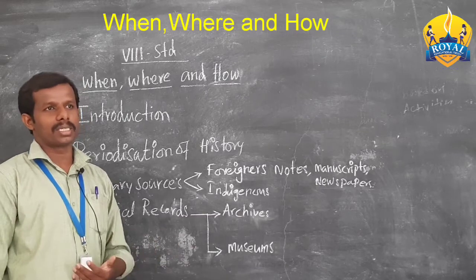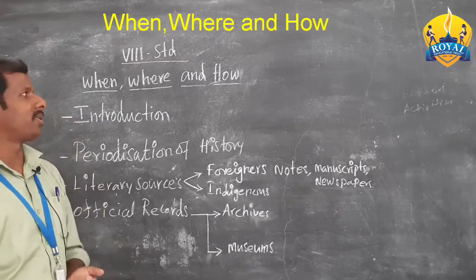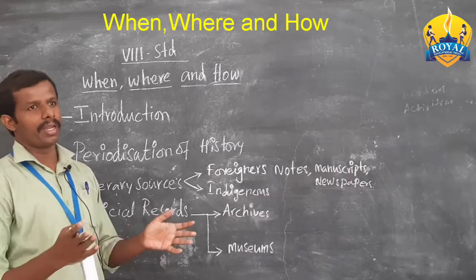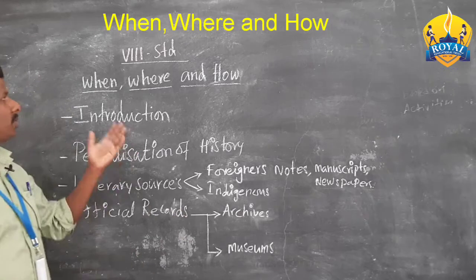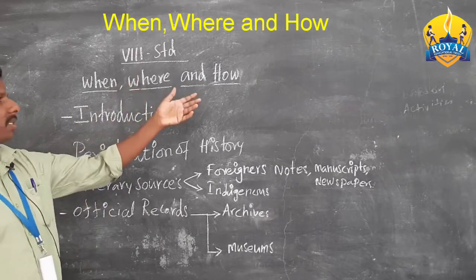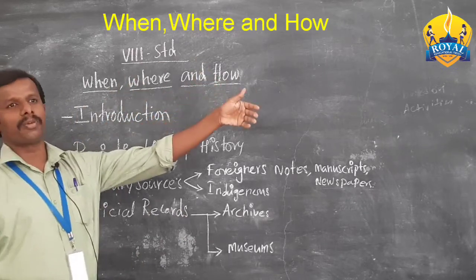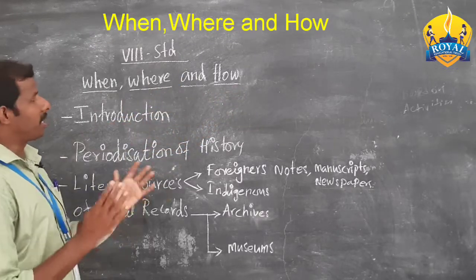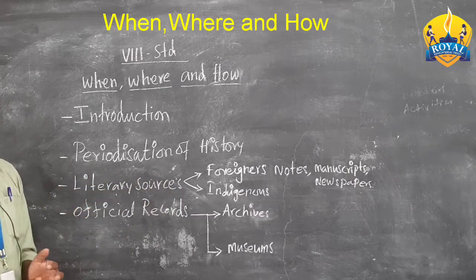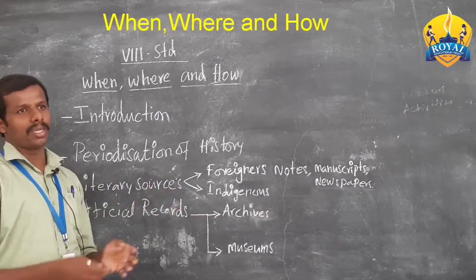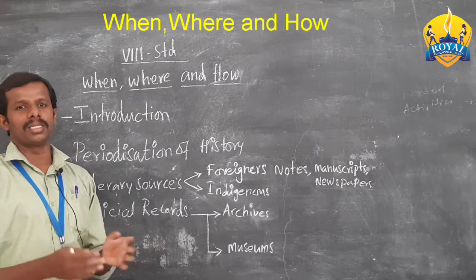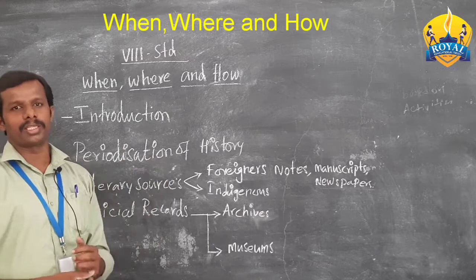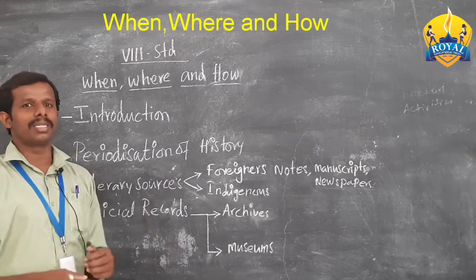the month of August is remembered for independence. How did we get independence? Where? When? So "when" denotes the time, "where" mentions the place, and "how" explains the fact. So it is a curious heading. That curiosity leads us to learn something, and that learning is history. History makes us learn in a curious as well as interesting manner.